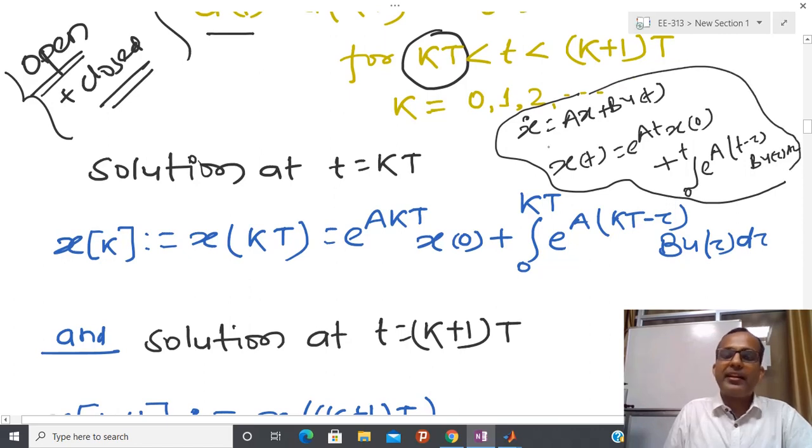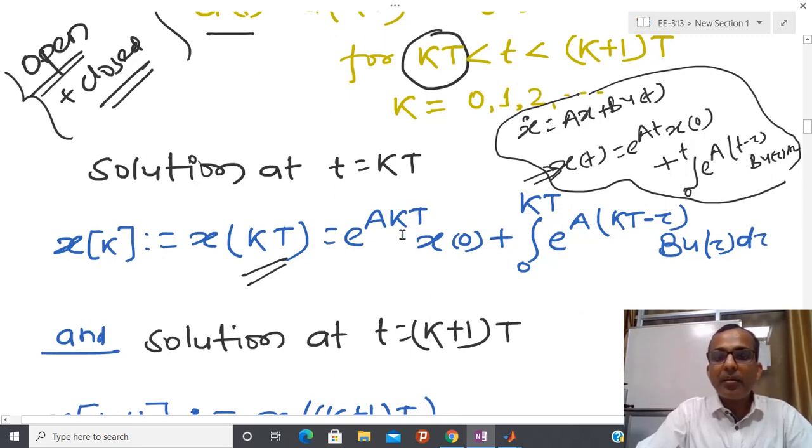Since the continuous time system and the discrete time system are exactly equal at t equal to kT, I substitute t equal to kT in this solution and get this expression. This is the solution at the kT instant, and the control is only going to update at the (k+1)T instant.